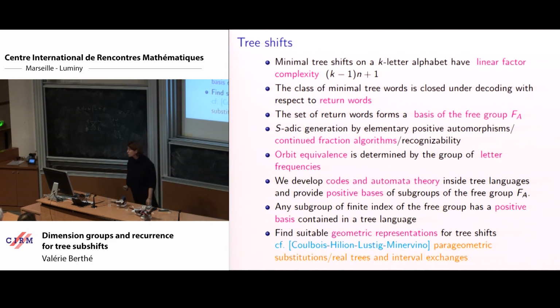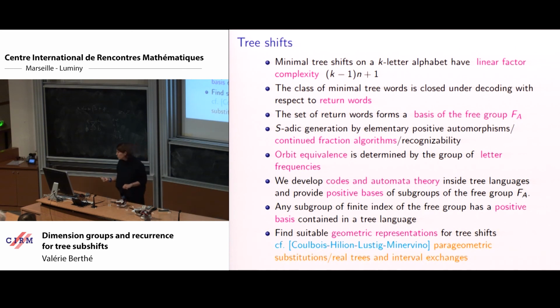I will conclude with some questions concerning the geometrical representation of these objects. The question is the following. Arnoux-Rauzy words are known to have an interpretation also as an interval exchange, a 6-interval exchange.